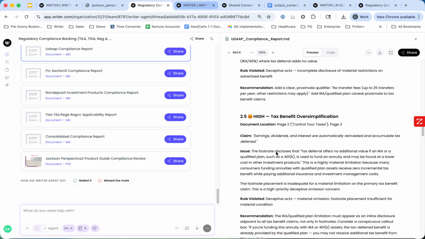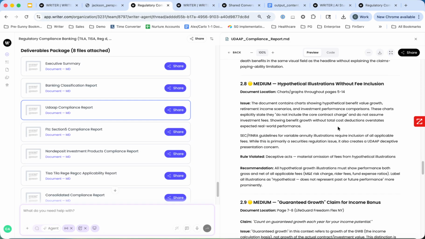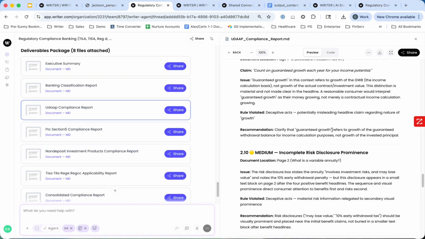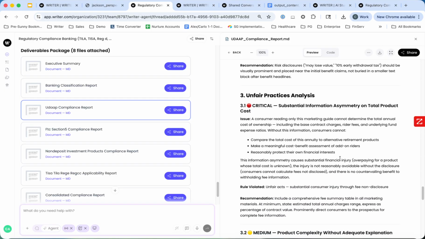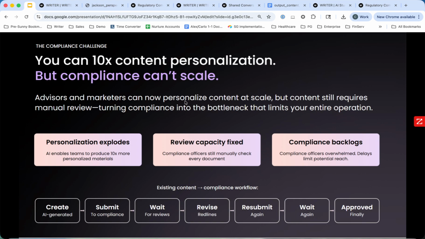You don't want to just be able to push out an annotated document. You want to have all of the transparency, methodology, compliance if you need to go a level deeper. So hopefully that helps you better understand how Writer is operationalizing and compressing timelines when it comes to not only compliance frameworks, but also the brand and other sorts of review steps while keeping a human in the loop for those critical moments.